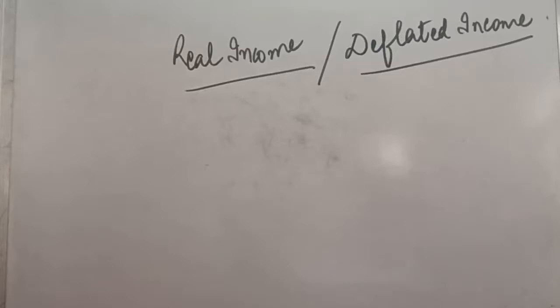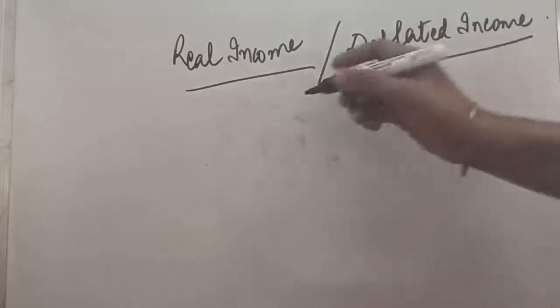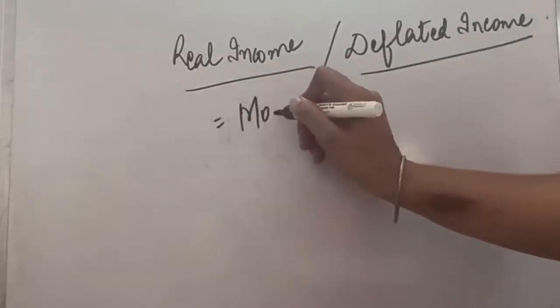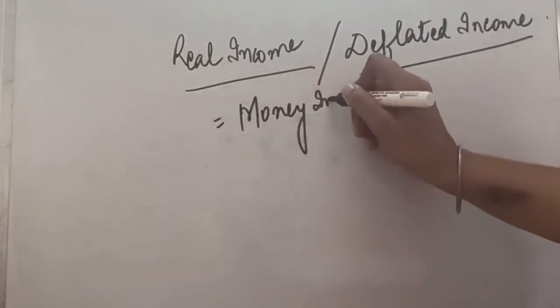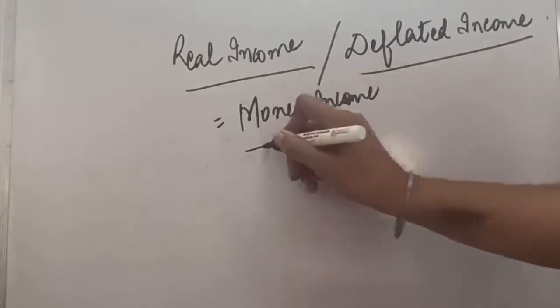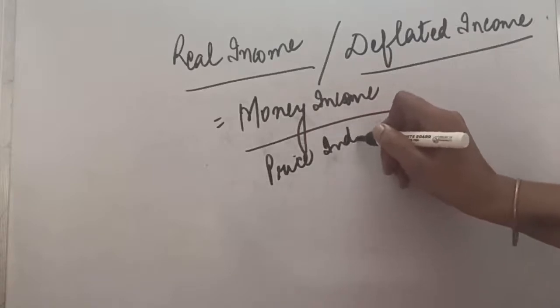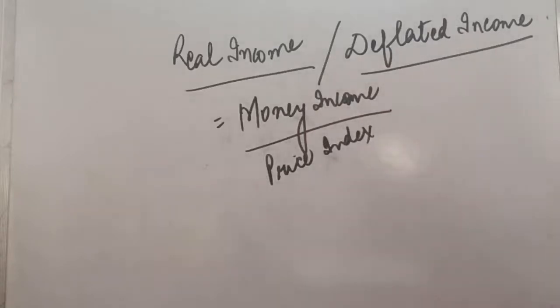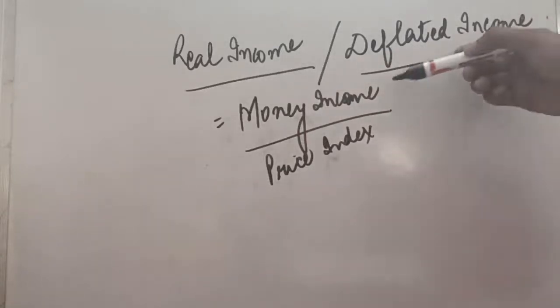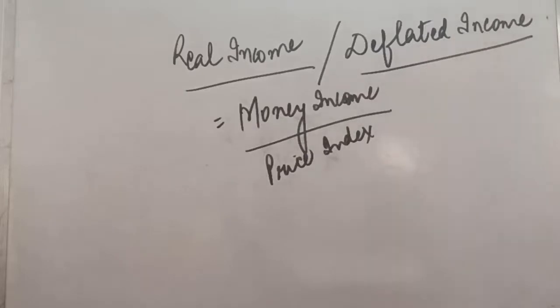It emphasizes that we should correct the nominal income in accordance with the rise in the corresponding price index. So in any question when you have been asked to calculate the real income or deflated income, you have to apply one formula, that is money income divided by price index. It is your real income. So it is not only the monetary income that you are getting, but monetary income depending upon the price index of the place will be giving you the real income.